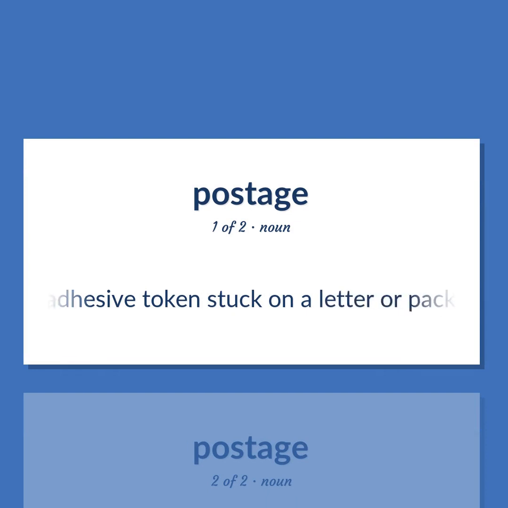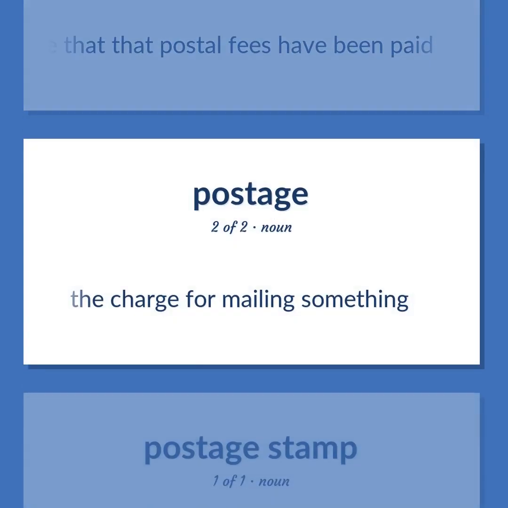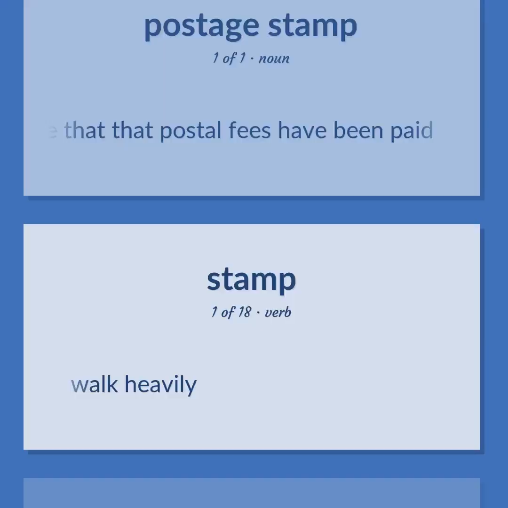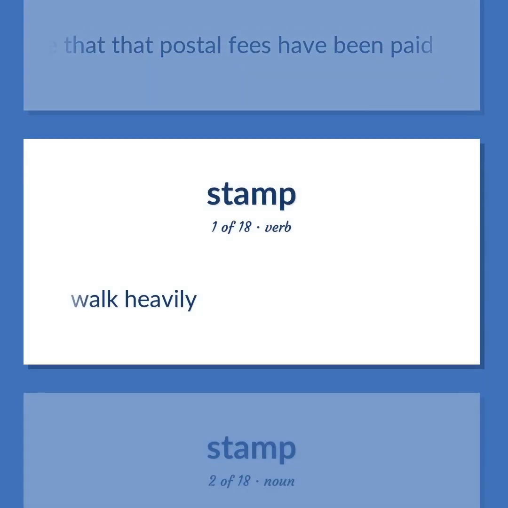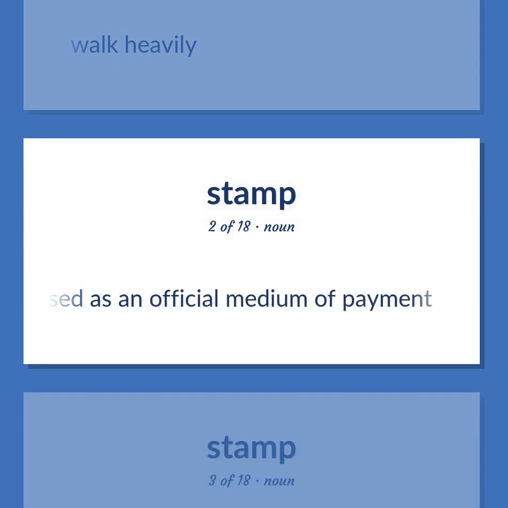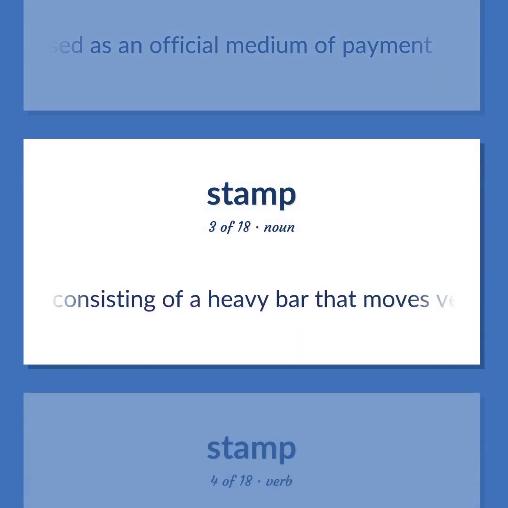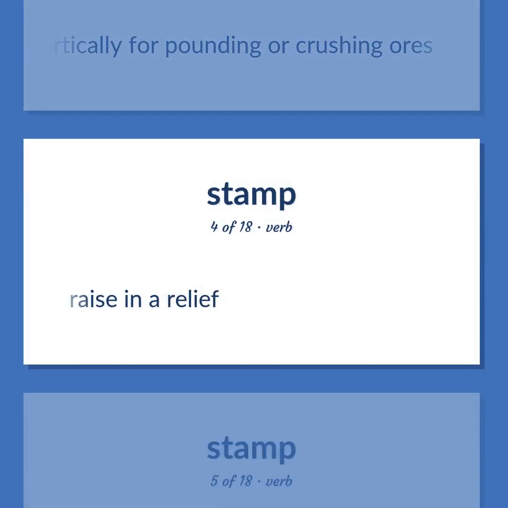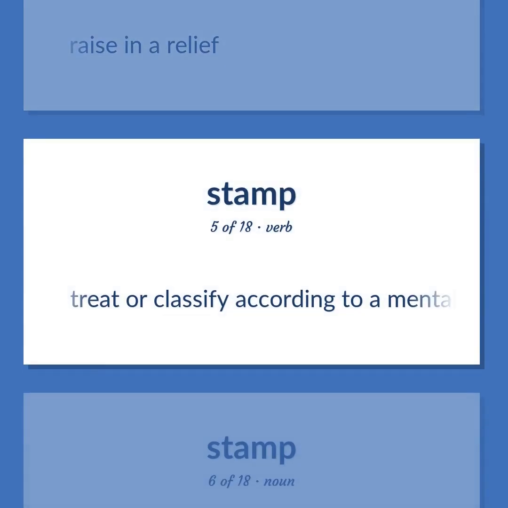A small adhesive token stuck on a letter or package to indicate that postal fees have been paid. The charge for mailing something. A small adhesive token stuck on a letter or package to indicate that postal fees have been paid. Walk heavily. Something that can be used as an official medium of payment. Machine consisting of a heavy bar that moves vertically for pounding or crushing ores. Raise in a relief. Treat or classify according to a mental stereotype.